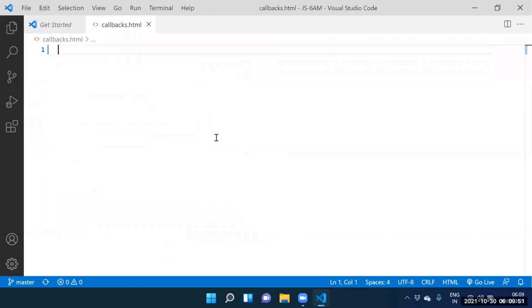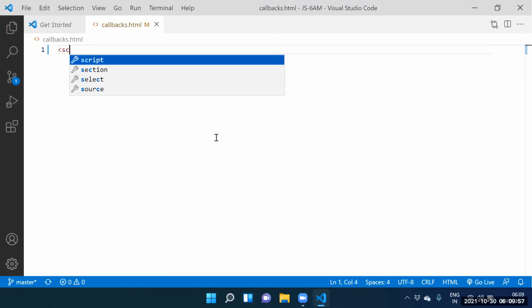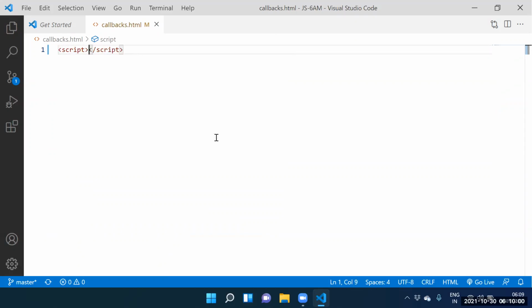Fine. Can I take the script tag? No need to take the script tag. Directly we can create the JS file. I don't know why we created the script HTML file, but we created the HTML file.